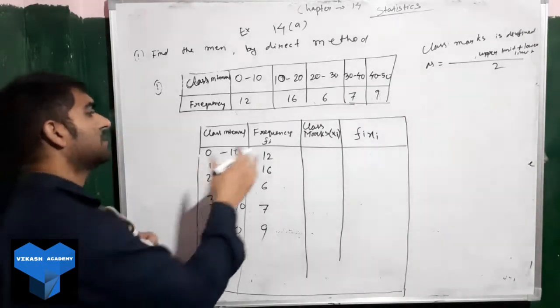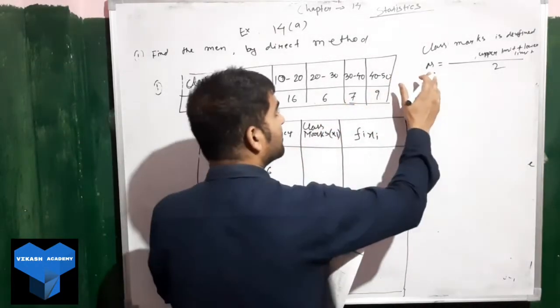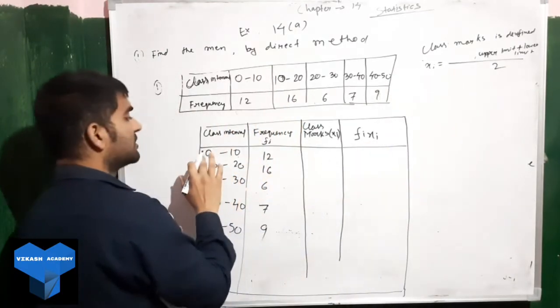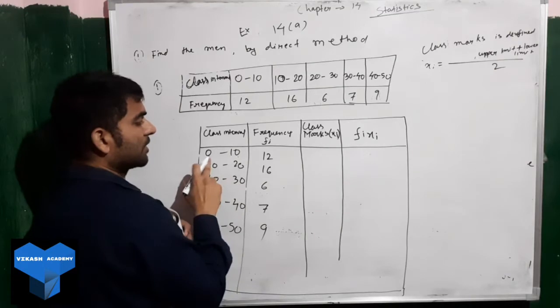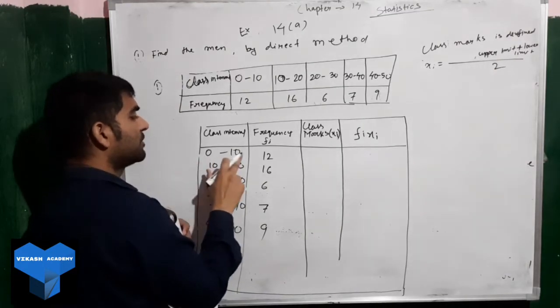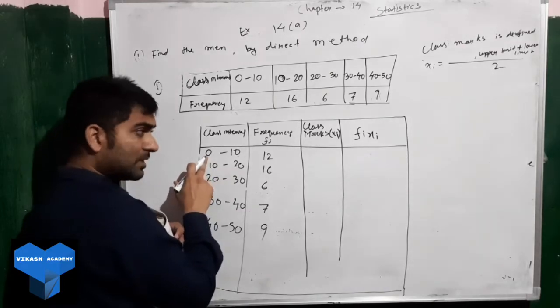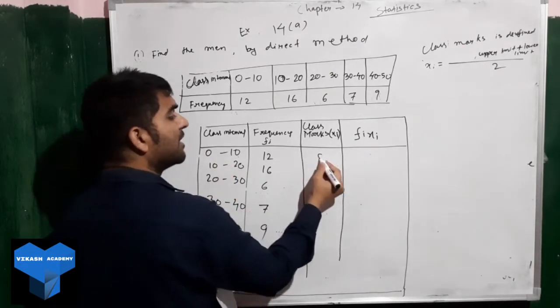So how will we find the class marks here? You know that now. Class mark is denoted by xi, and this is the formula. Upper limit is 10, lower limit 0. So 10 plus 0 will be 10, 10 divided by 2 will be 5.